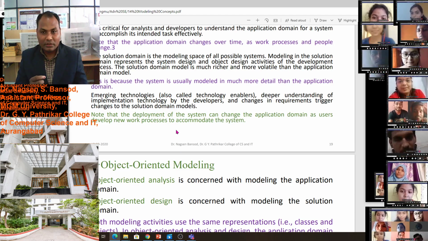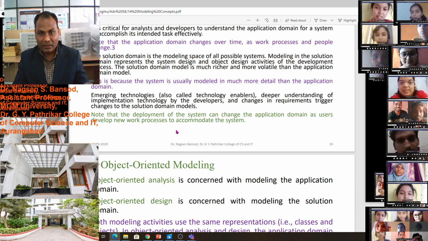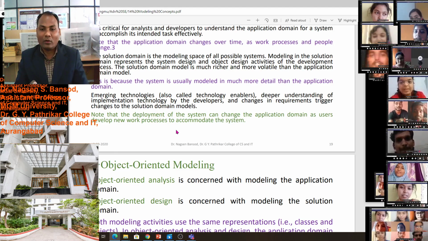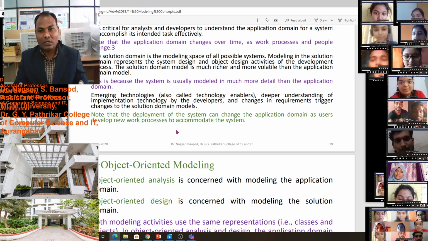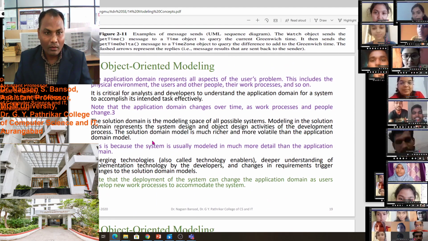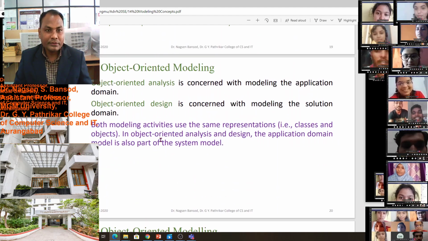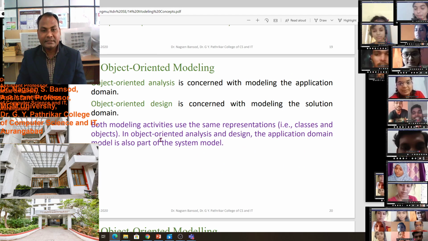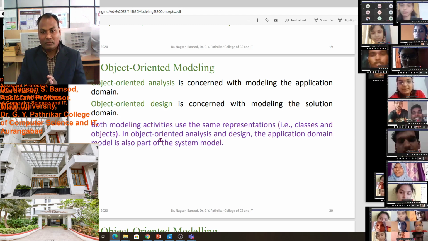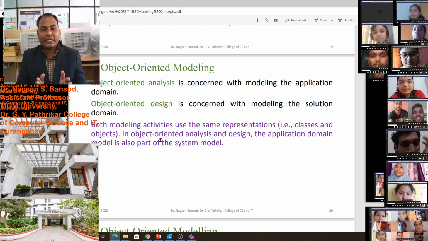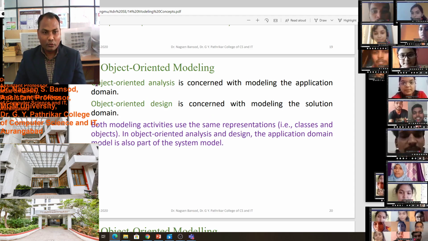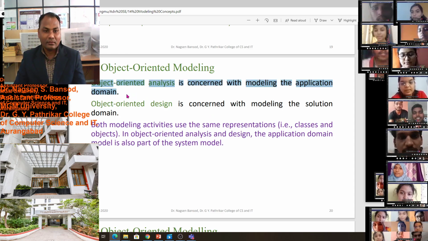According to the user's need, we have to make changes in the development process, and we have to adopt that and give the solution to the application domain of the user. You see, object oriented analysis is concerned with modeling the application domain. You have to keep in mind this line.